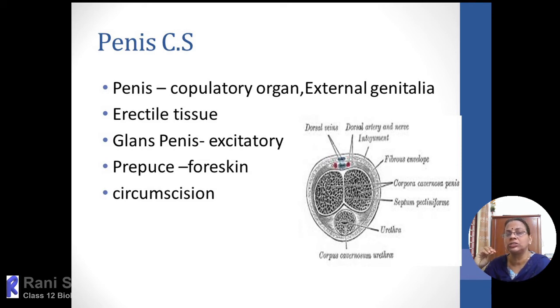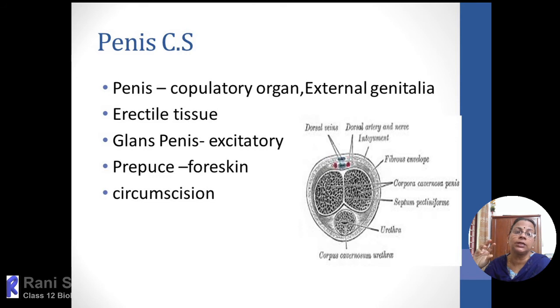and the tip region of the penis is highly glandular, and that region is slightly bulged and swollen, and that region is called as glans penis, and it is the most excitatory region. More glands will be secreted, and they secrete more lubricating agents which will help in lubricating the penis at the time of insertion of penis into the vaginal tract, or we can say copulation.